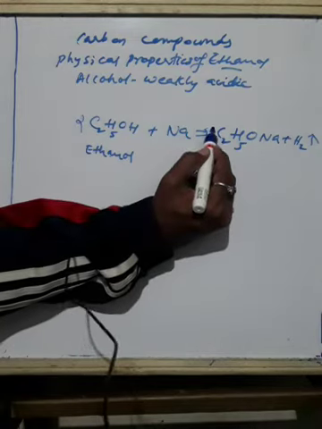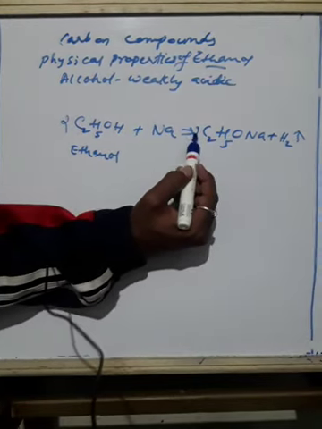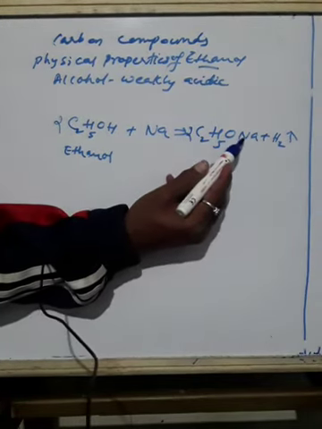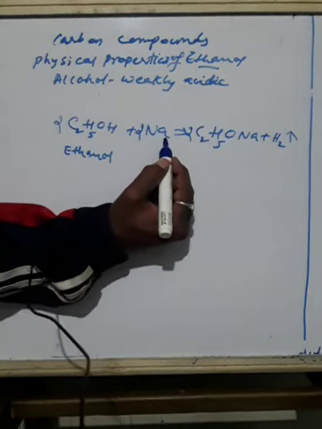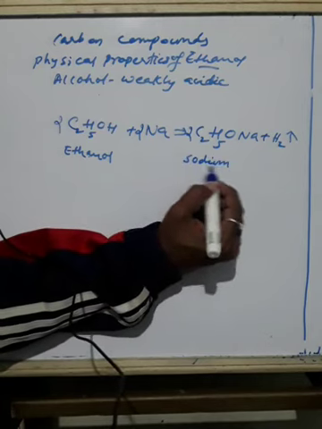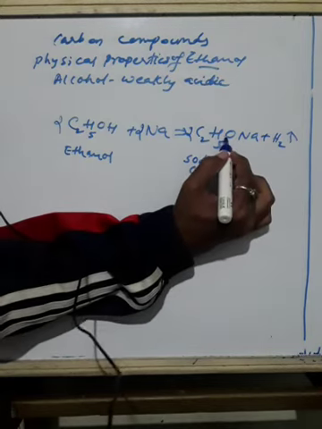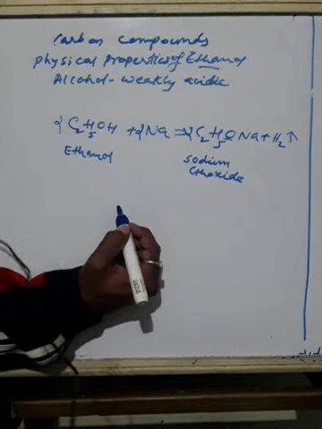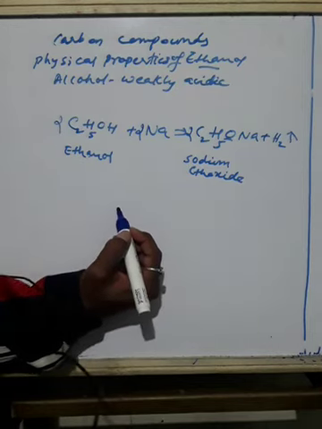Then sodium also, if you write 2 Na, this becomes 2. So it is 2 molecules of sodium ethoxide, because oxygen is there in the middle. Sodium ethoxide. Okay.